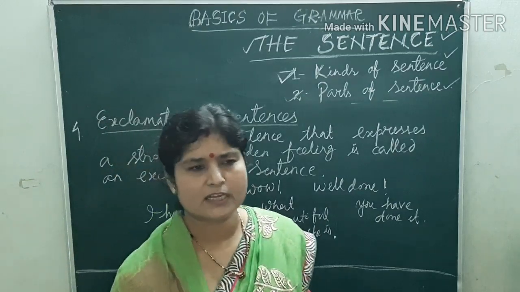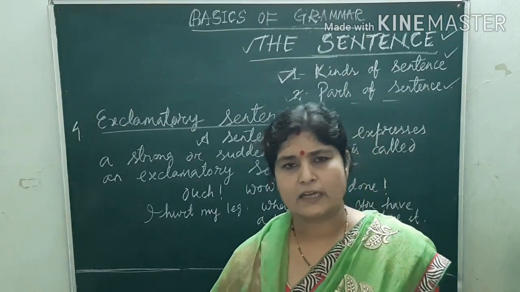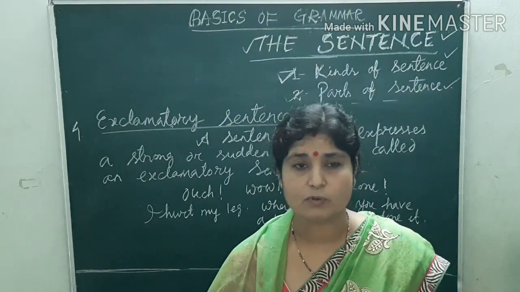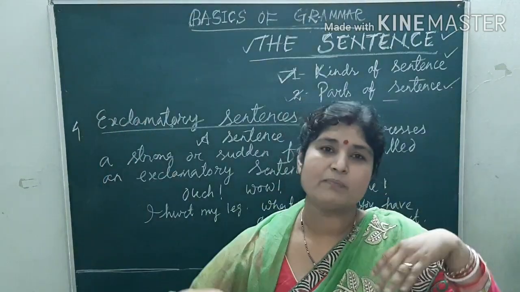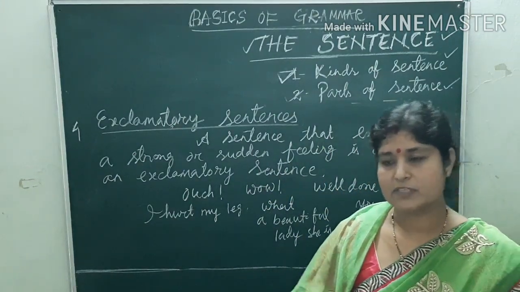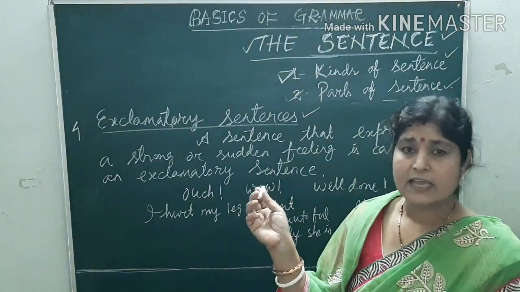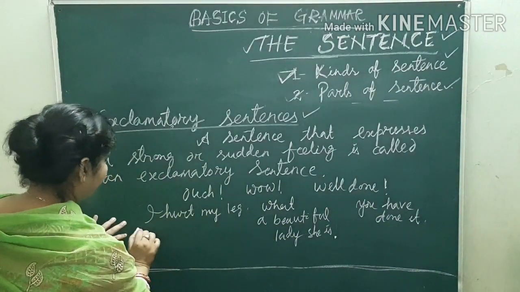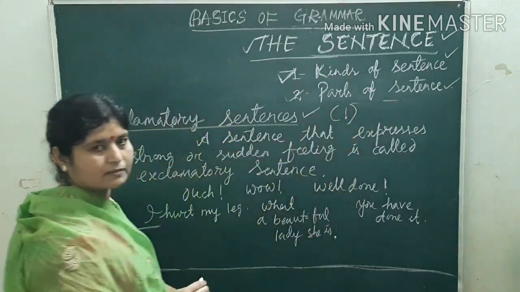Like that, your math teacher has given you a difficult sum. You have tried 2 times, 3 times, 4 times, but you are not able to do it, and every time you failed. At last what happened? You have done it. Then what will be your expression? Yahoo! I have done it. So in this way, when a strong and sudden feeling comes from your heart, that is known as an exclamatory sentence. And these exclamatory sentences always start with a capital letter and end with the exclamation mark.